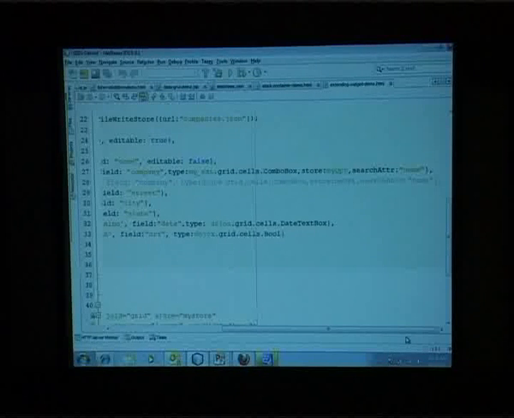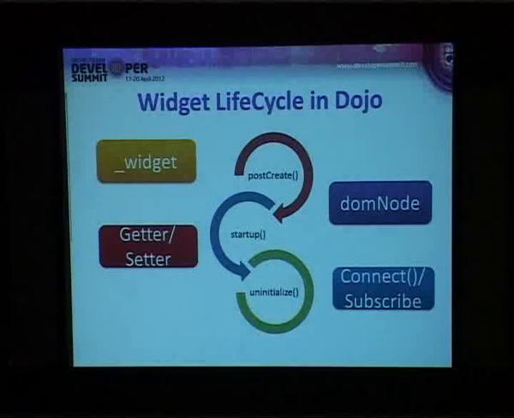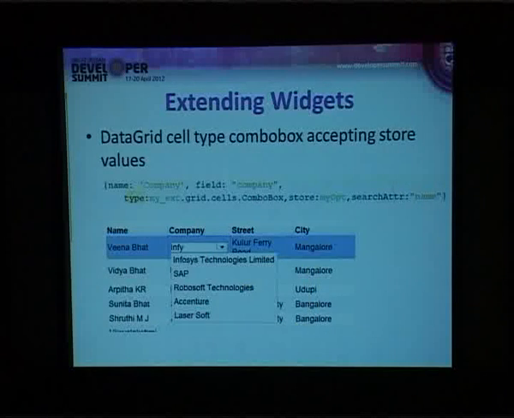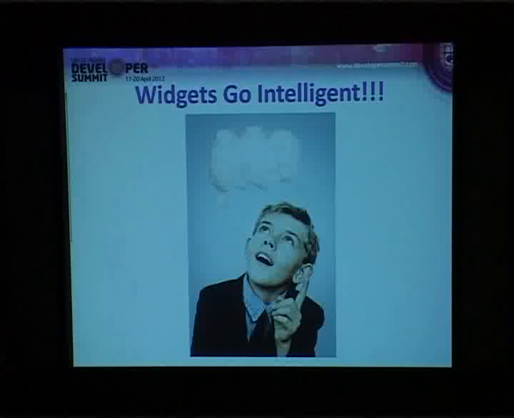A widget not only does an extension wherein I am extending from a combo box and having my own combo box, I can also make a widget very intelligent. That means a widget can be self-contained in Dojo. The minute I say a widget is of Dojo type this, that particular widget's lifecycle can itself make an Ajax call in postCreate and load the data for itself. That makes that particular widget very intelligent, and I don't have to depend on any other code for this. That is very special about how Dojo works.